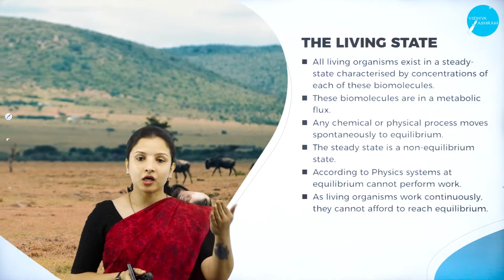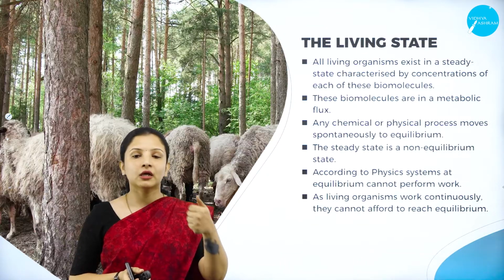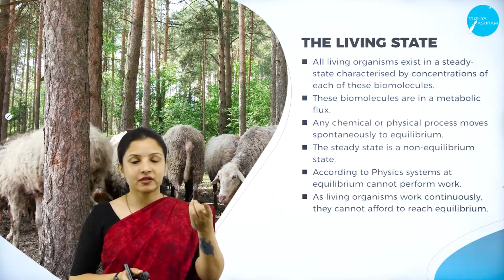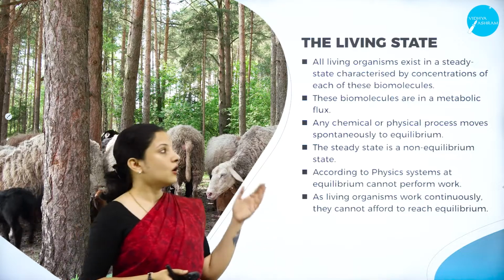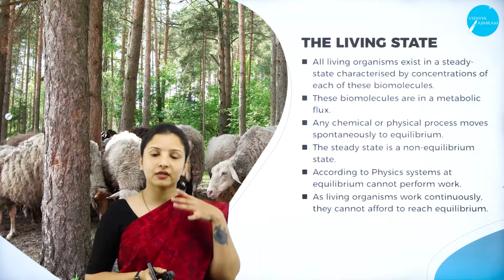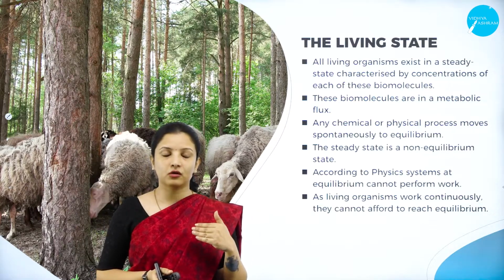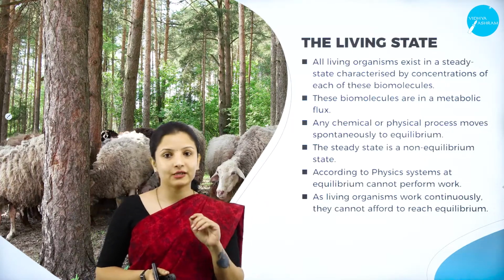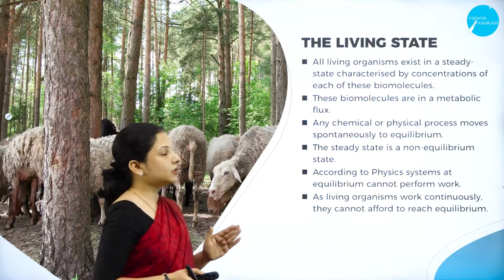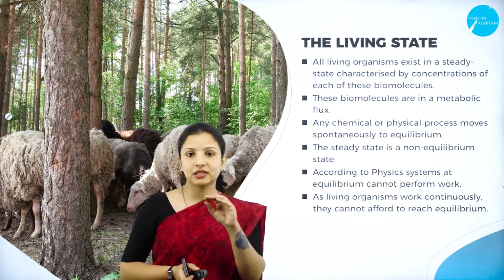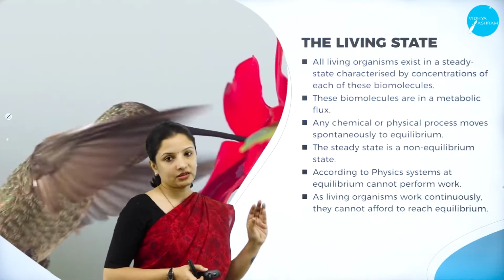Even hormones: if they need to perform all the activities, be it growth or activity related to human fertility, male or female fertility, all these are based on hormones, right? Even hormones, if they go above or below the normal concentration, will alter that particular biological activity in that individual. Therefore, all living organisms tend to exist in a steady state based on the concentration of these biomolecules.